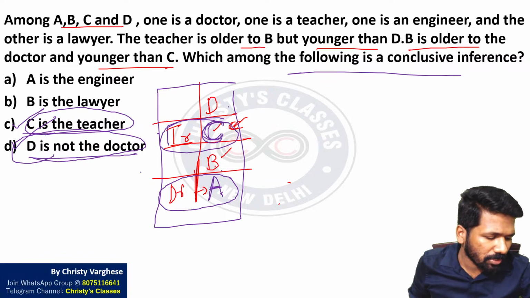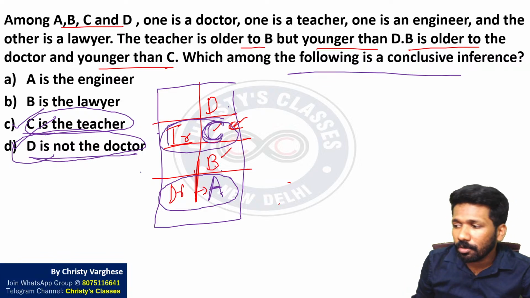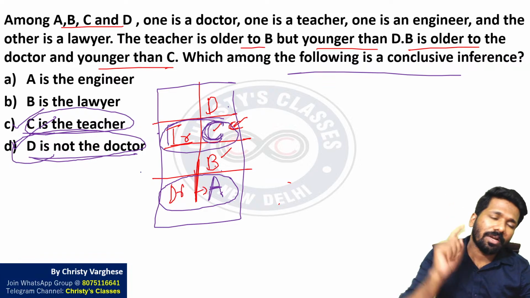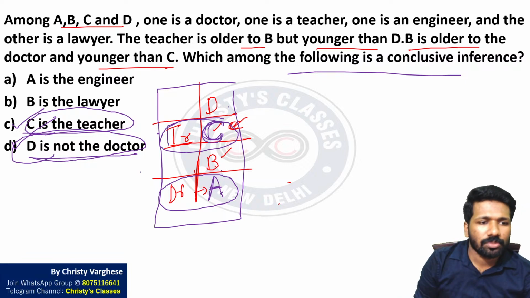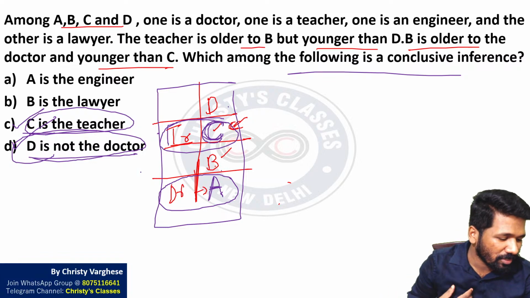There are multiple options that are correct. In that case, normally two things CSIR can do. One is either give marks to those people who wrote any of these two options or cancel the question. These two happen. We don't know which one.